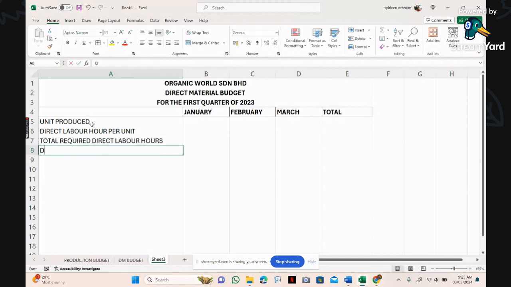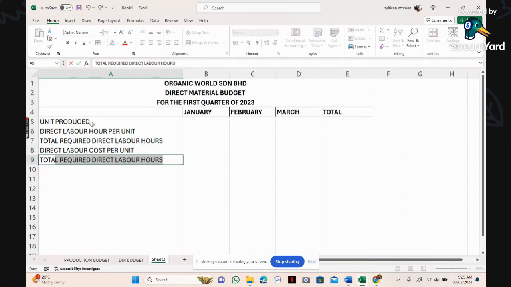Okay, and then kita ada direct labor cost per unit. And then saya akan ada total direct labor cost. Yang ni pun senang nak faham sebenarnya.